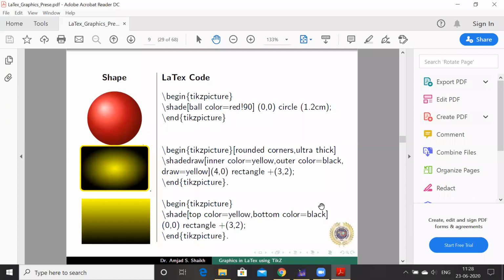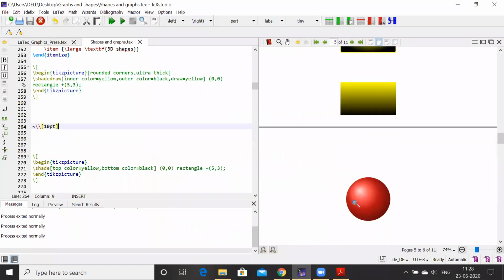So for this 3D shape, we are using this shade command where we can write this ball color is red, which is of strength 90, and star center is 00, circle. We are using the circle command, and then 1.2 centimeter is its radius. So again, inside begin tikzpicture, end tikzpicture, one can draw this kind of shape, that is a red color 3D shape ball.